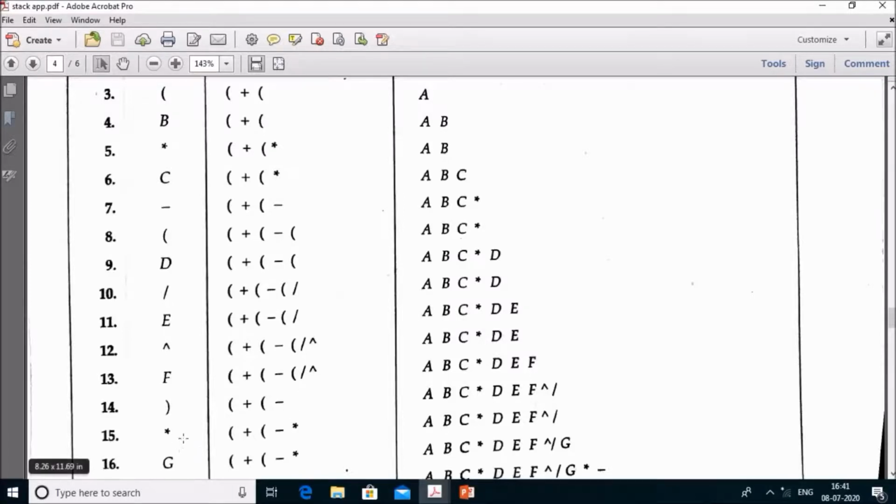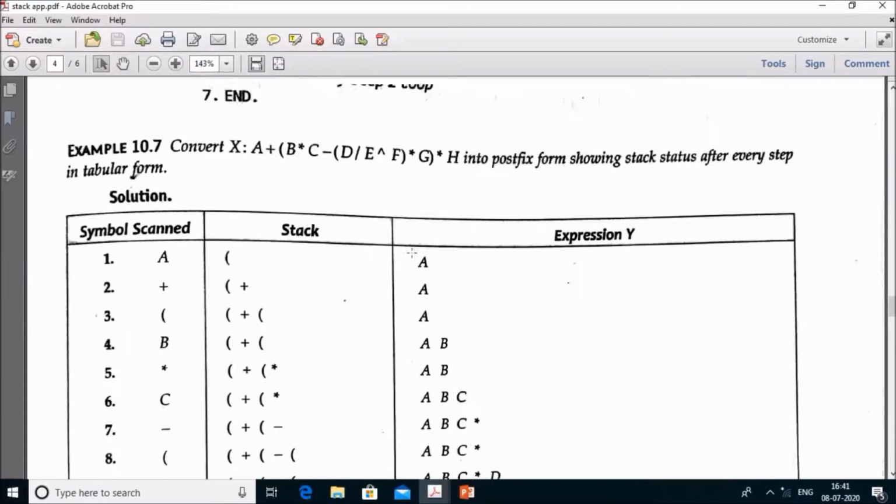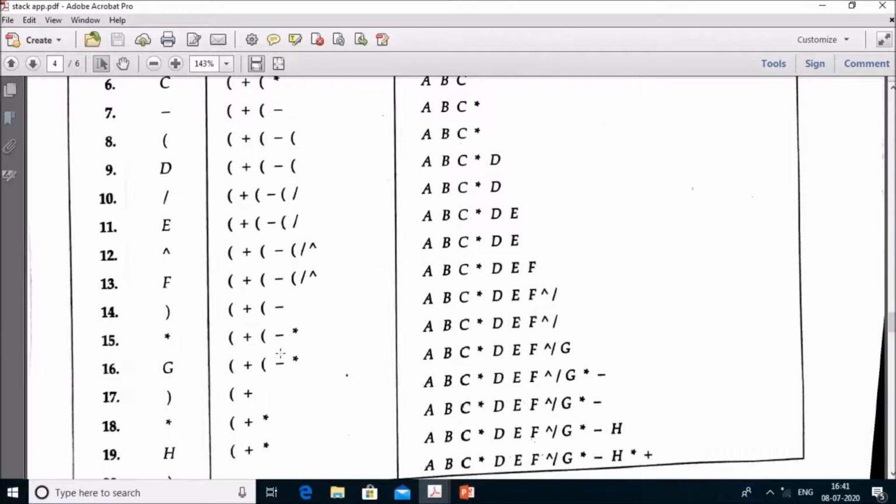Now we read star here. Before pushing onto the stack, just check the precedence. Star has higher precedence in comparison to minus, so we can push the star onto the stack. Now we read g, add it into the Y, then read the right bracket.